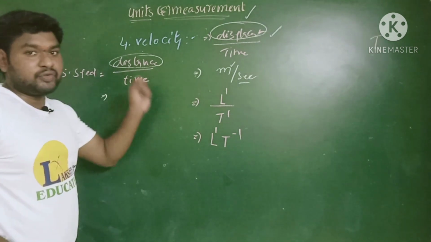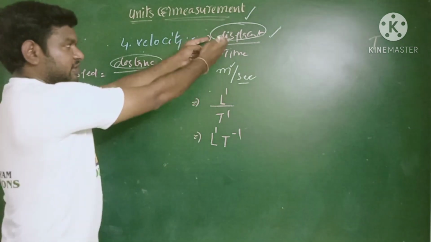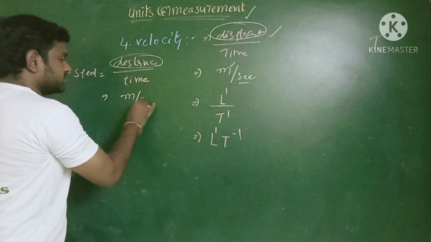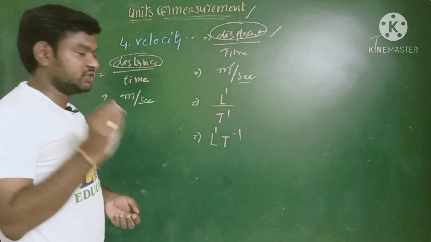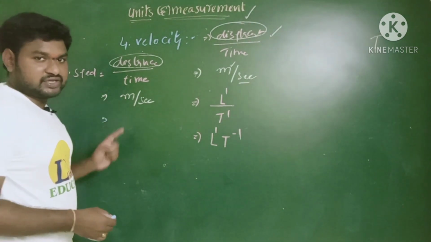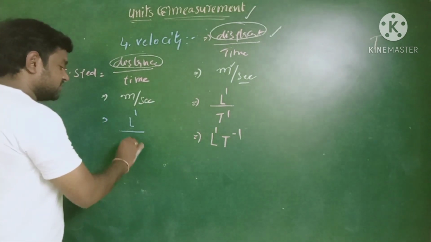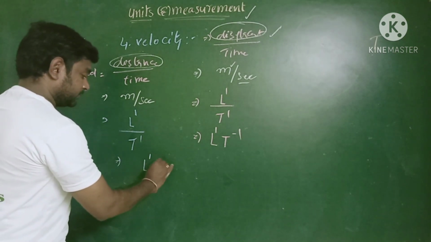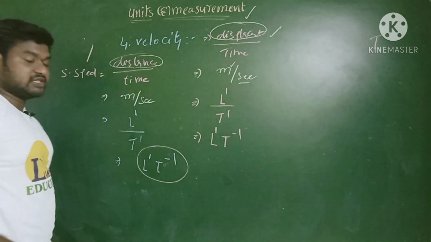Look at here, the unit we have for the velocity is the same for the speed also. Why? Because there is just a small variation. Velocity is a vector quantity, speed is a scalar quantity. So meter per second is the SI unit for the speed. Now we try to write the dimensional formula. Meter gives information about the length, that means L power 1, by second, which gives information about the time. So finally L power 1 T power minus 1. This is the dimensional formula expression for the speed.